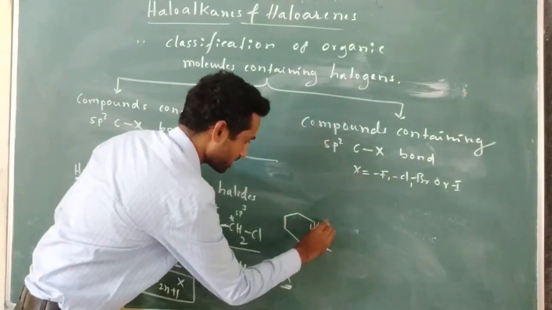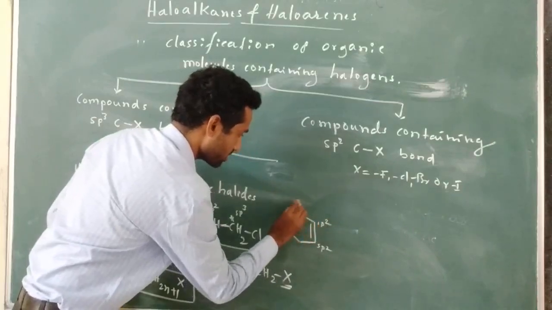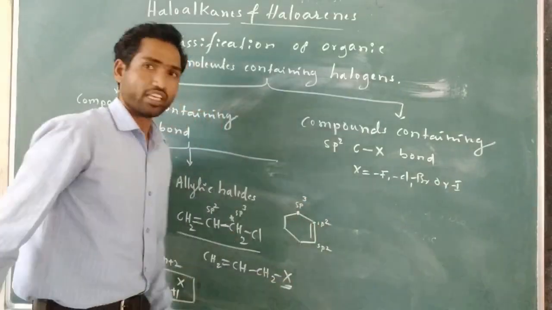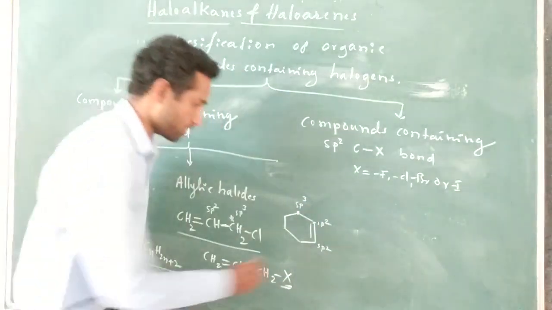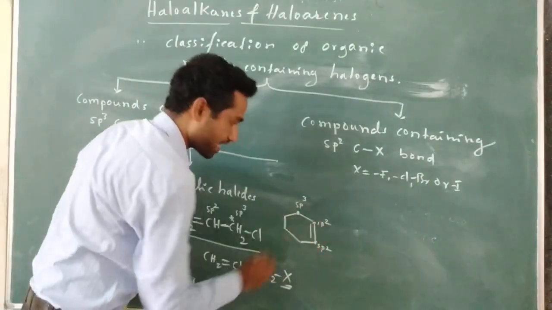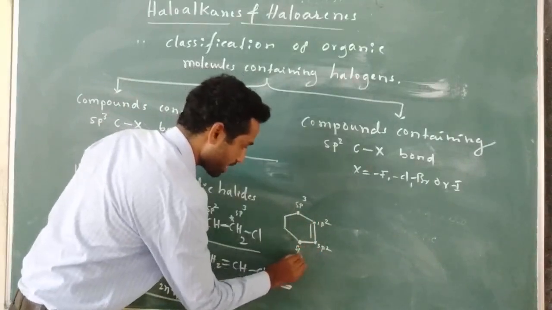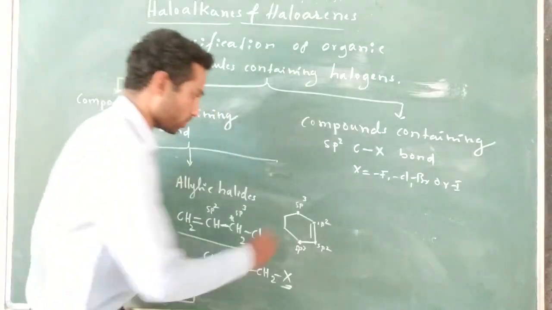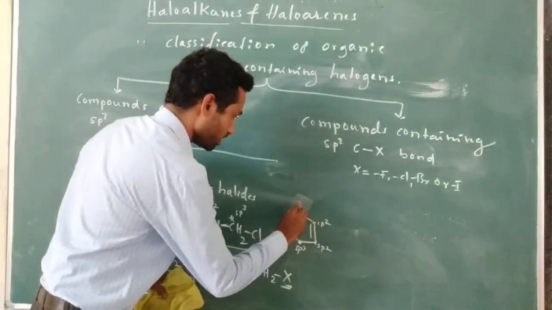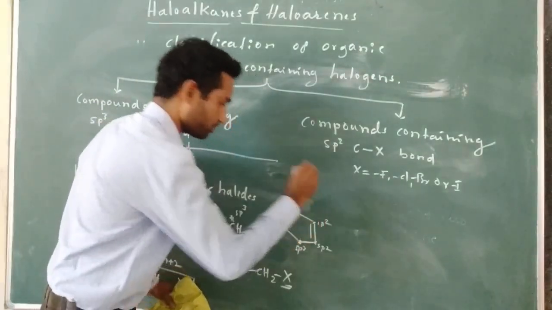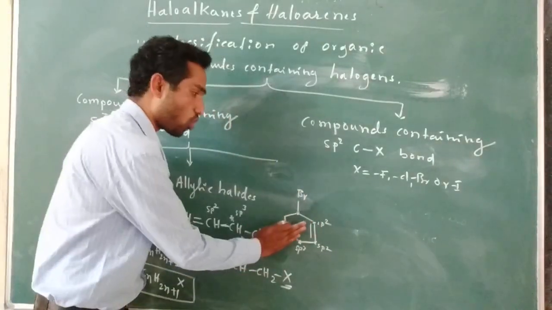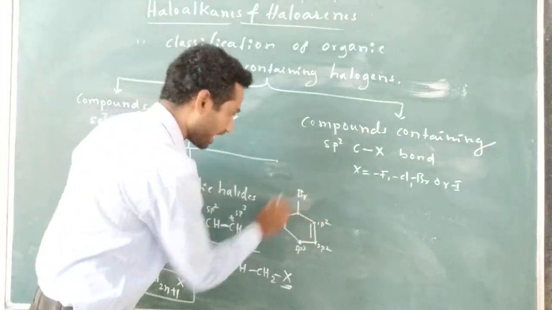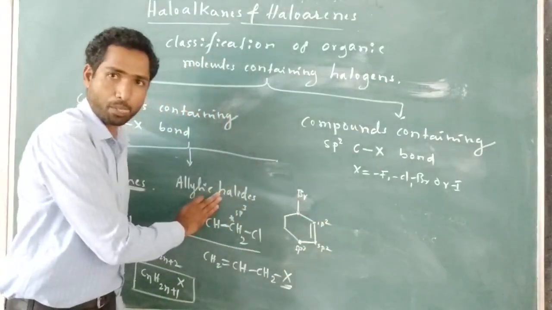This is an sp3 hybridized carbon that is directly attached to an sp2 hybridized carbon. If a halogen is attached to this carbon, then also we call this molecule an allylic halide.